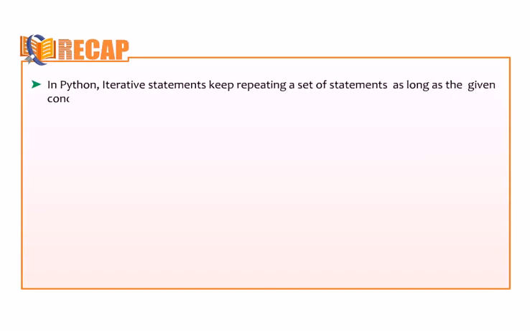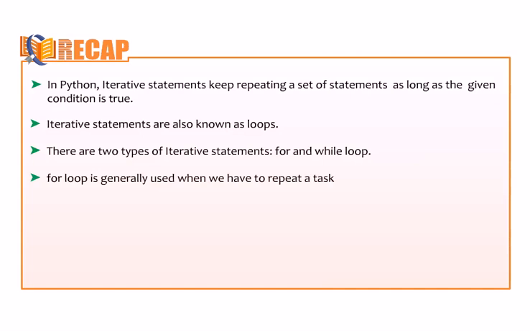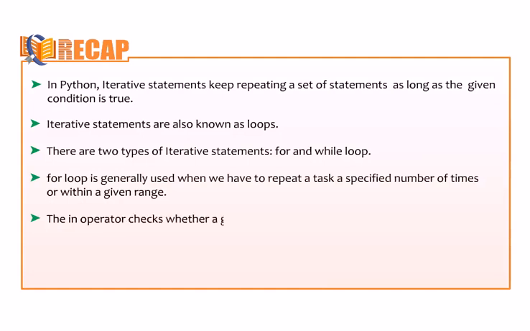Okay students, let's take a recap of this lesson. In Python, iterative statements keep repeating a set of statements as long as the given condition is true. Iterative statements are also known as loops. There are two types of iterative statements, for and while loop. For loop is generally used when we have to repeat a task a specified number of times or within a given range. The in operator checks whether a given value is a part of the specified sequence.